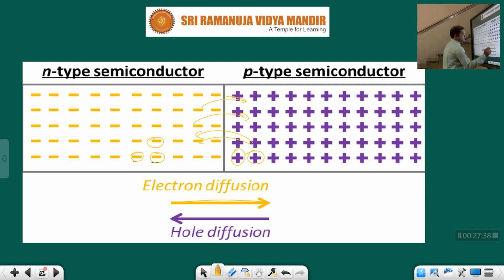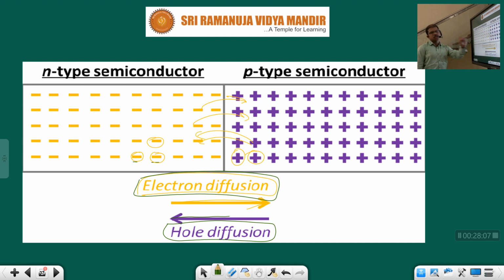This movement of electrons is nothing but electron diffusion. The movement of holes is nothing but hole diffusion. Electron diffusion means the direction of movement of electrons, and hole diffusion means the direction of movement of those holes. Clear?